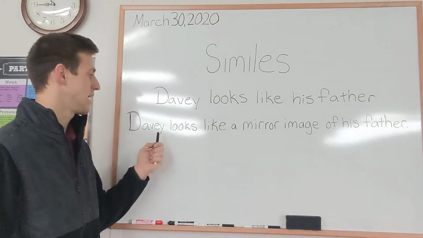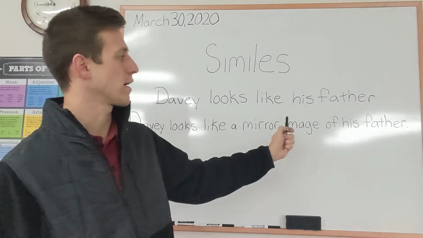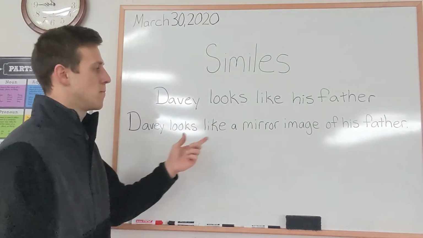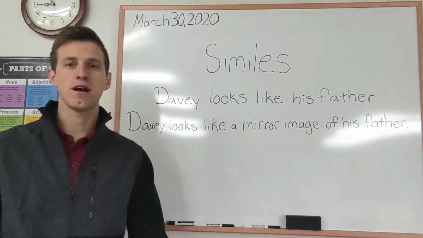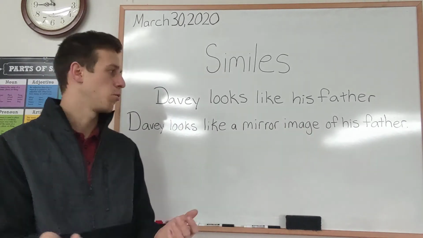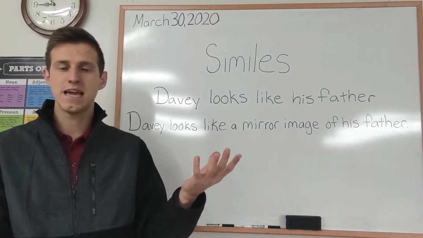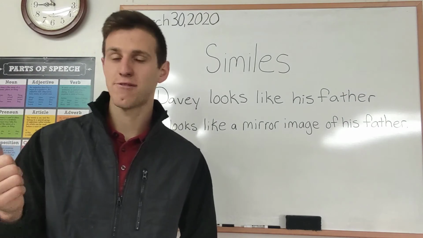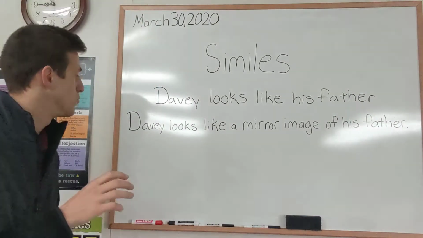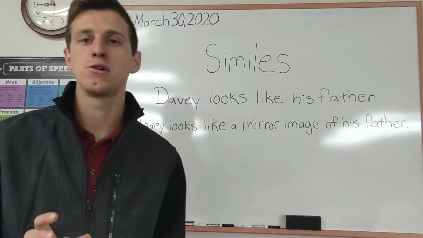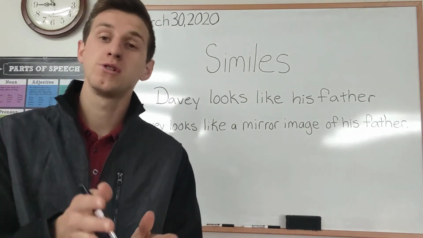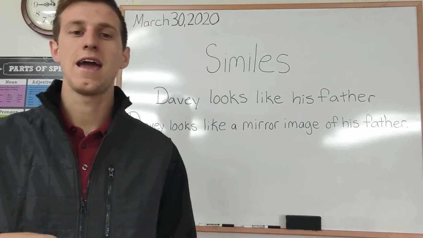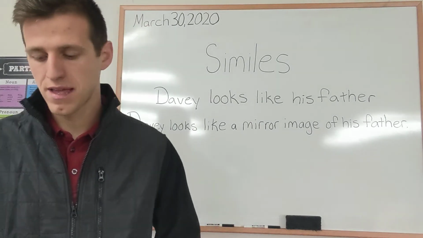What about this sentence? Davy looks like a mirror image of his father. Here we're comparing Davy to a mirror image of his father, right? So a mirror image would be a little bit different than Davy, right? An image you see in the mirror and Davy are a little bit different. So we will have figurative language when we're using a simile. We're going to compare unlike things and use that to make a comparison, all right?